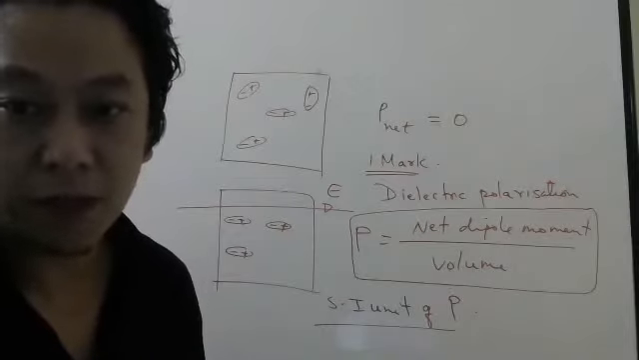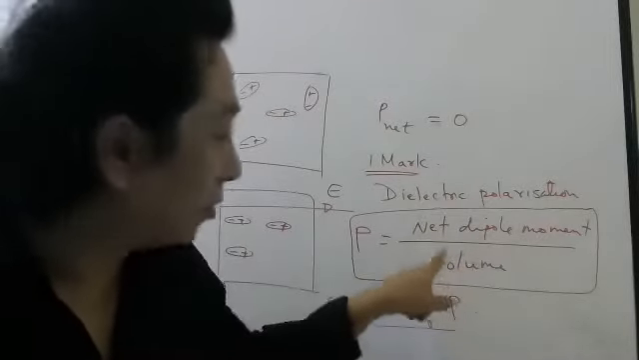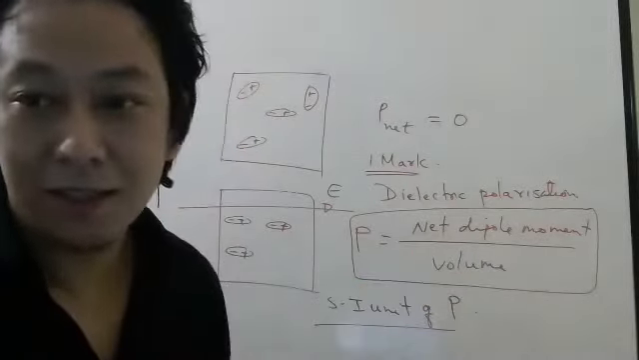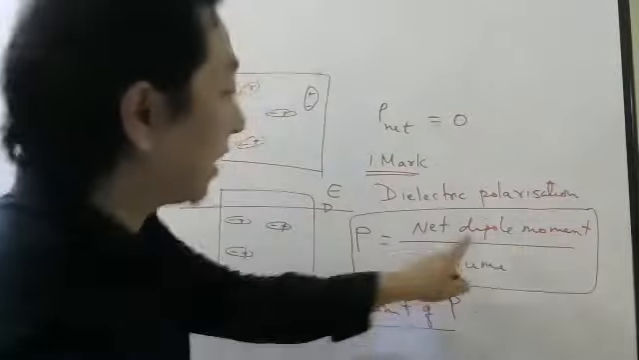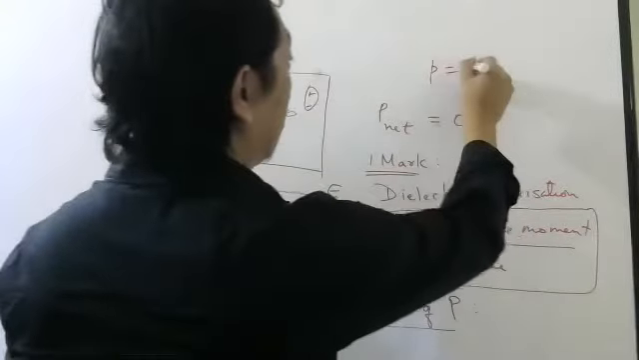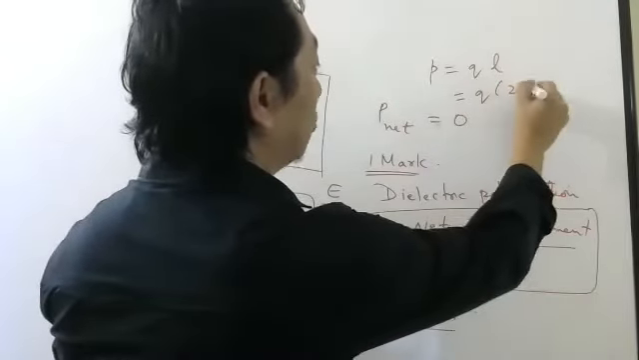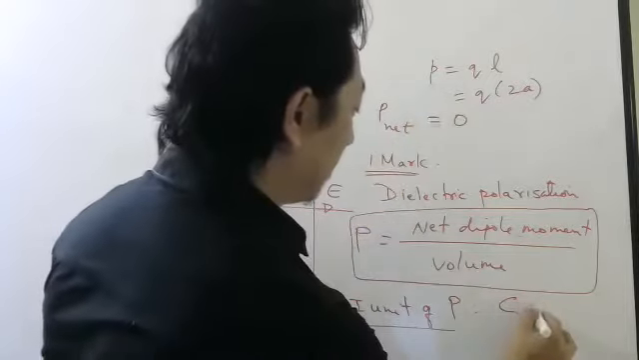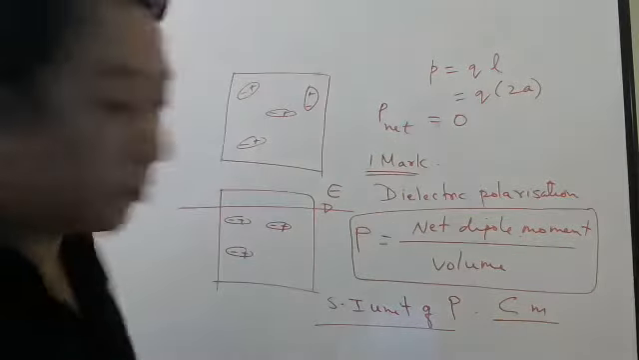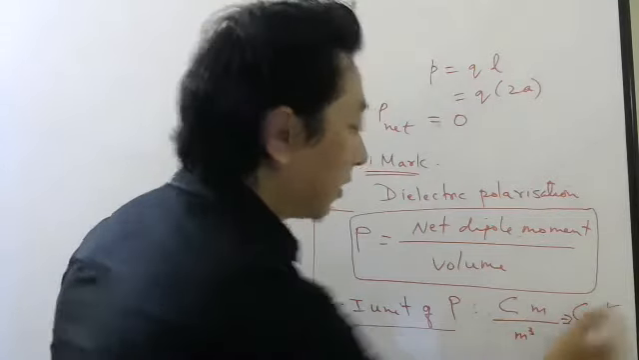Coulomb per meter square. This is dipole moment. Be careful, this is not charge. So let us see, what will the unit be? The numerator is dipole moment. What was the definition of dipole moment? Q into L, or sometimes I used to write Q into 2A. So Q is Coulomb, distance is meter, divided by volume, which is meter cube. So it will be Coulomb meter square.